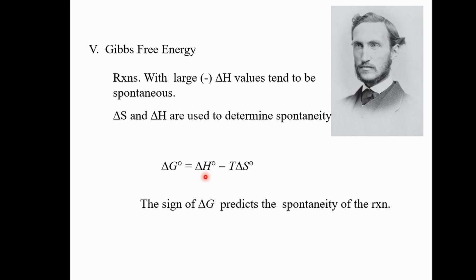So here is the reaction enthalpy minus temperature times the change in entropy. And we put these together and we call this Gibbs free energy. And the sign of G predicts whether a reaction is spontaneous or not.